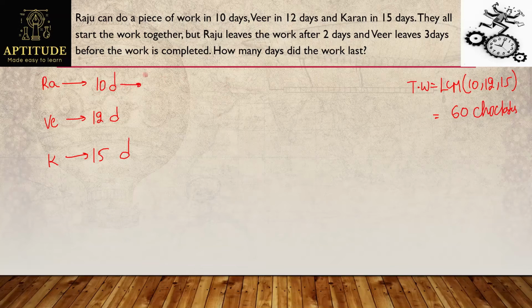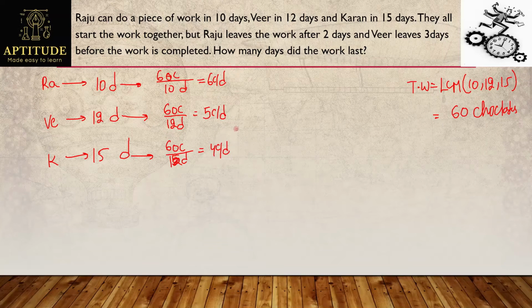Raju can eat 60 chocolates in 10 days. Which means for one day, how many chocolates can Raju eat? That's nothing but 6 chocolates per day. Then similarly, for Veer and Karan, let's see. Veer can finish 60 chocolates in 12 days. So for one day, it will be 60 by 12, which means 5 chocolates per day. Then what about Karan? He can finish the entire work in 15 days, which means for one day he can eat 60 by 15, that is 4 chocolates per day.